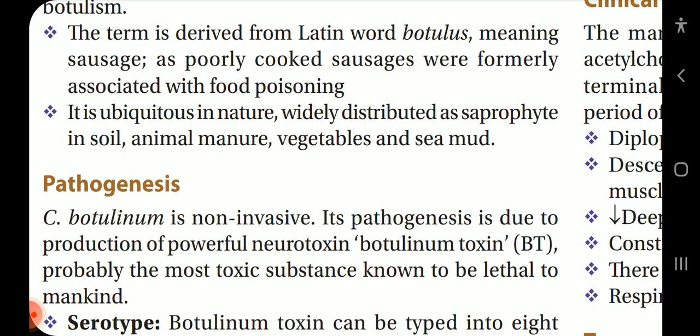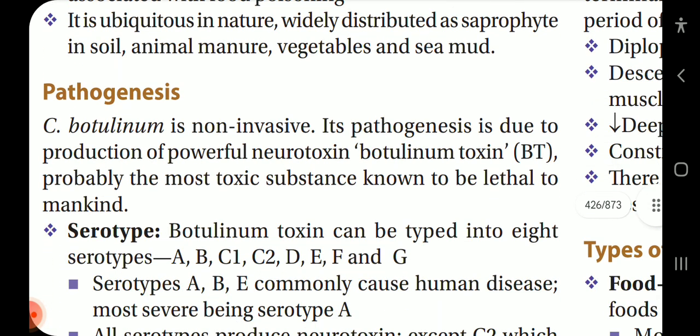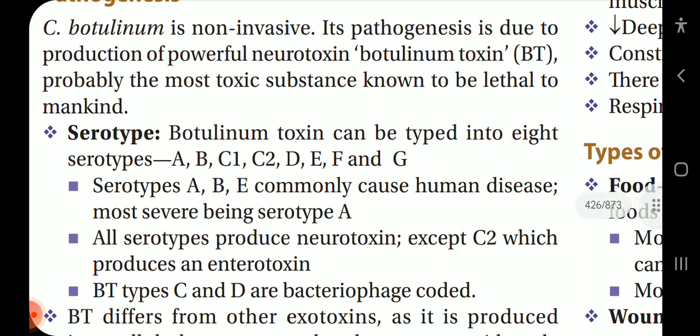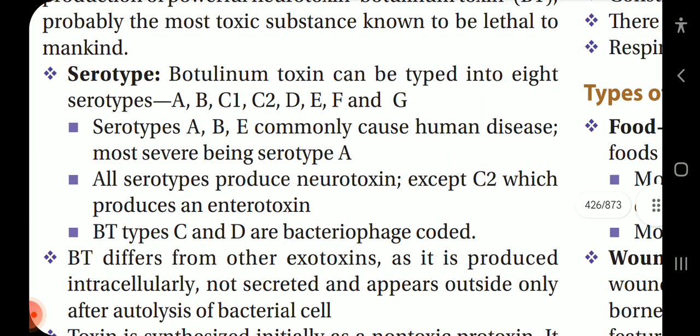It is ubiquitous in nature, widely distributed as saprophyte in soil, animal manure, vegetables, and sea mud. Pathogenesis: Clostridium botulinum is non-invasive. It is pathogenic due to the production of the powerful neurotoxin botulinum toxin, Bt, probably the most toxic substance known to be lethal to mankind.